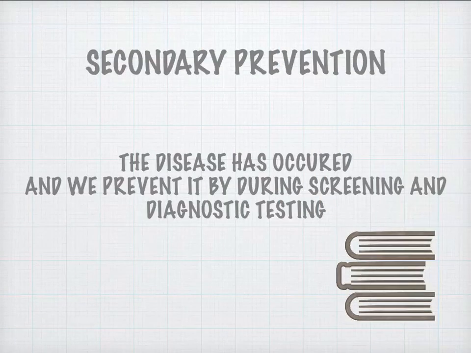Next is secondary prevention. Secondary prevention is when the disease has occurred, and we prevent its spread by doing screening and diagnostic testing. We do mass screening of the people, pick the people who are diseased, and start their treatment. This is secondary prevention. We do this so that the disease does not spread to other people.